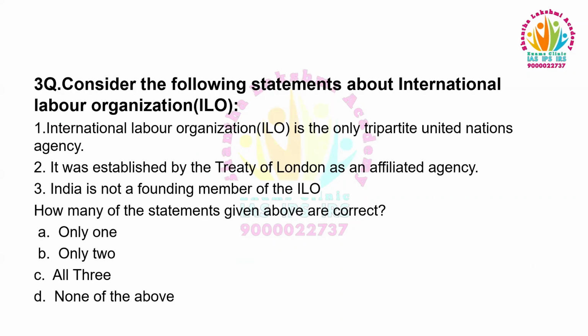So the answer is only one, because it was established by the Treaty of Versailles, not the Treaty of London. India is a founding member of the ILO. Moving to the next question.